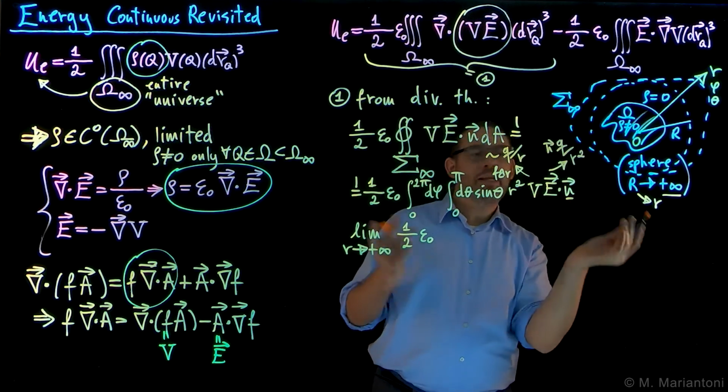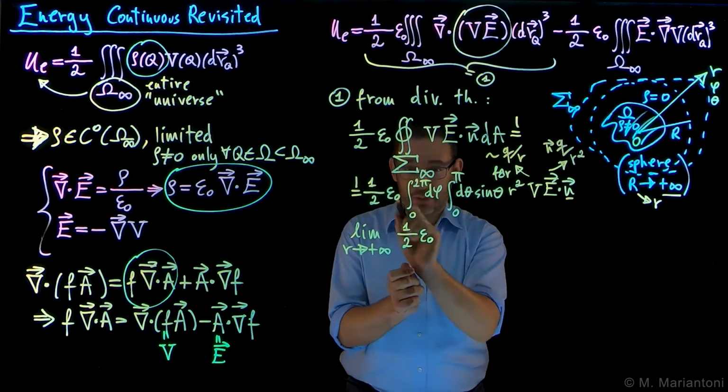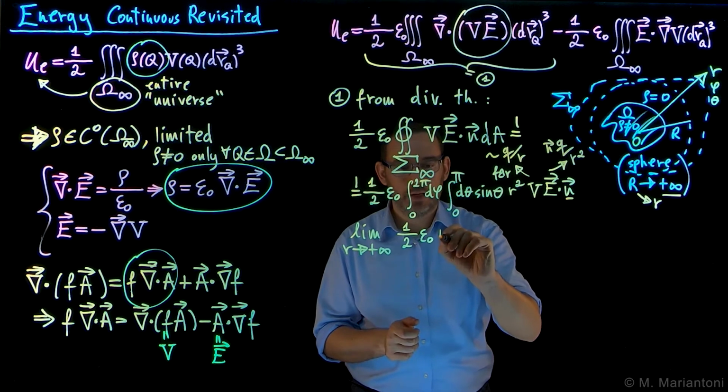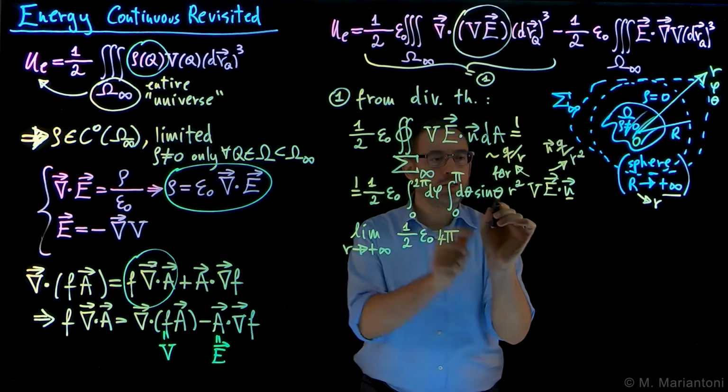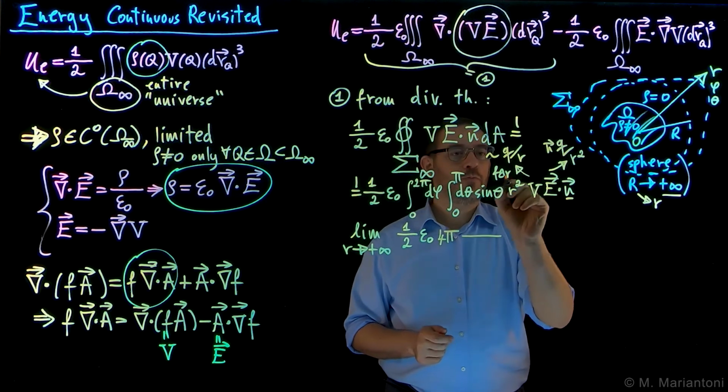Okay, so n dot n gives us a 1, so in the limit we obtain 1/2 epsilon naught, 2 pi times 2, which is this integral, which is 4 pi, this integral here. Then we obtain 1/4 pi epsilon naught, both for V in the far case and E.